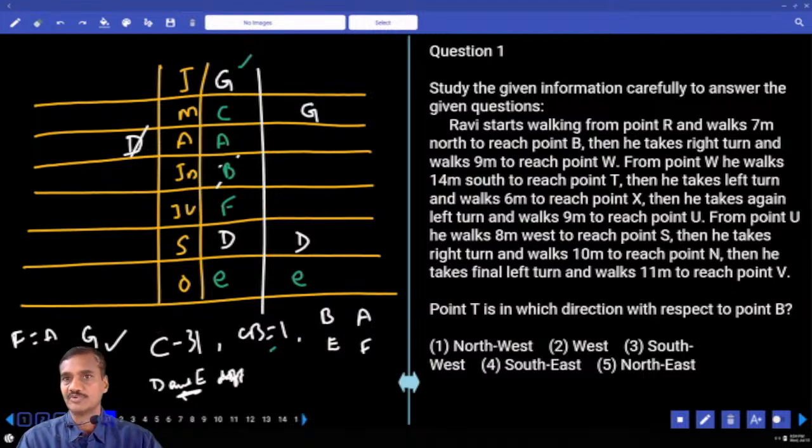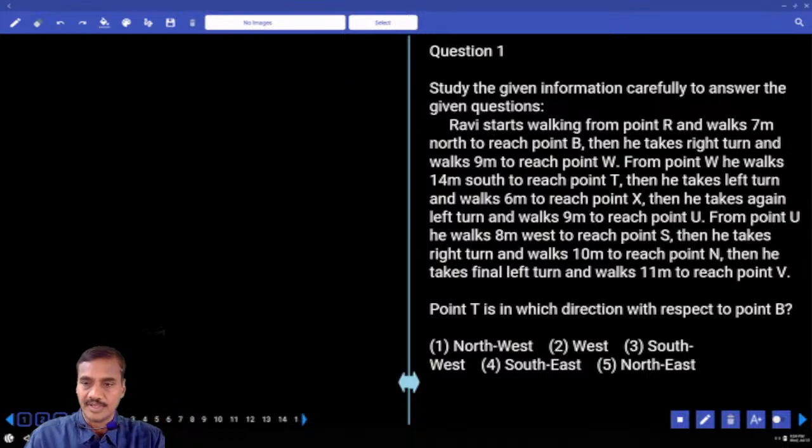Shall we start the PO prelim? Now coming back to this one. Coming to question numbers 1, 2, 3. First 3 questions, what should we do? First priority, second priority. And definitely under the first priority. And Ravi starts walking from point R and walks 7 meters north to reach point B.